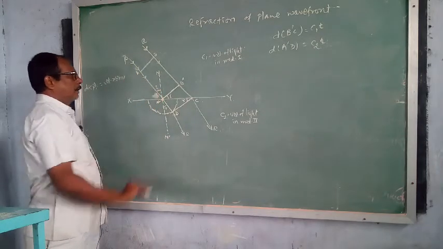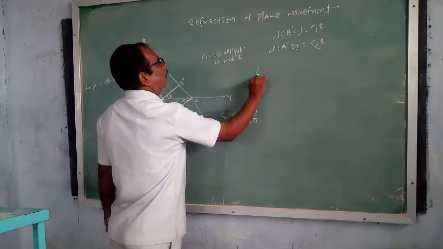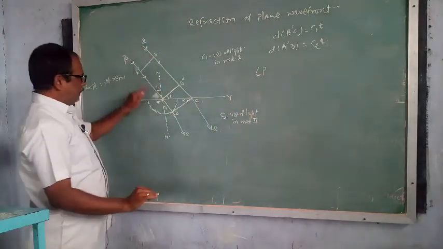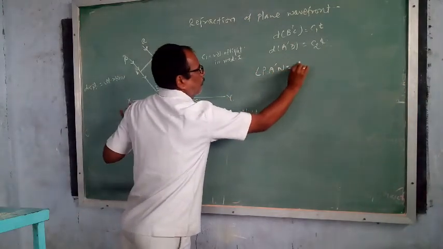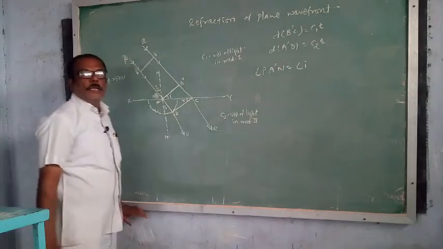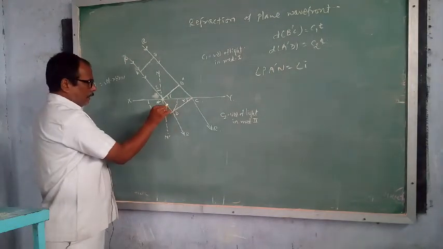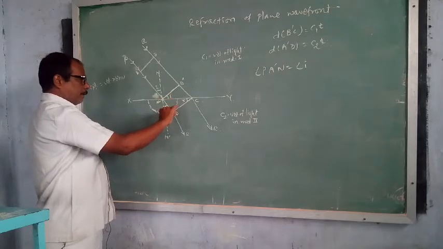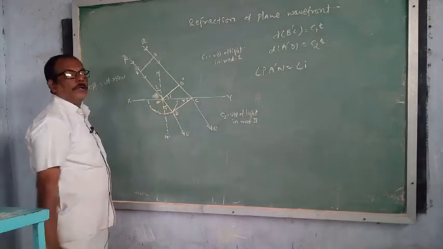So we know that this is the incident ray, and this is the normal. Therefore this angle, angle P A dash N, is equal to angle i and is known as the angle of incidence. Similarly, the angle between the refracted ray and the normal is the angle of refraction.